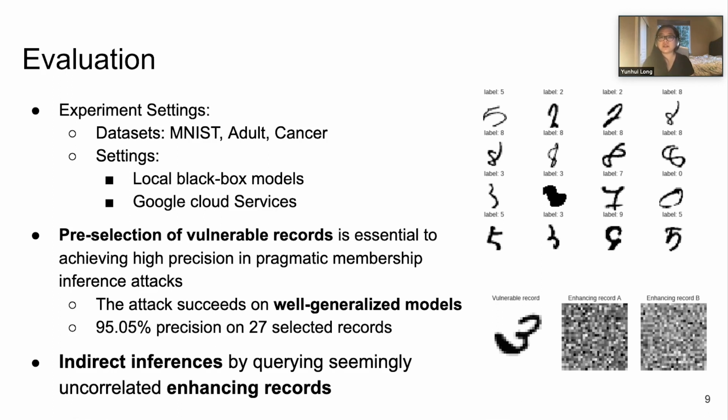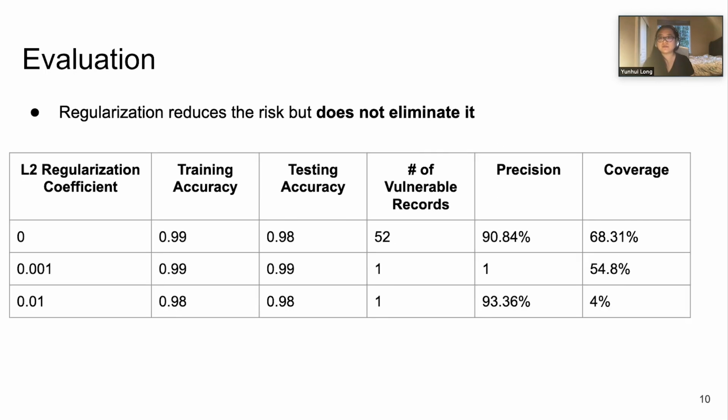Additionally, we performed indirect inferences by querying similar but uncorrelated enhancing records. The bottom right figure shows an example of an indirect inference. The membership of the first record on the left could be inferred by querying noise-like enhancing records on the right, which makes the attack harder to detect.